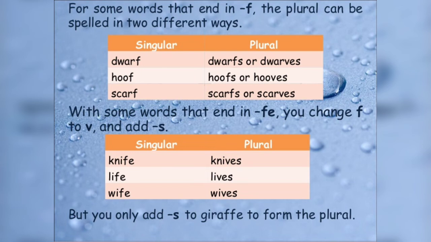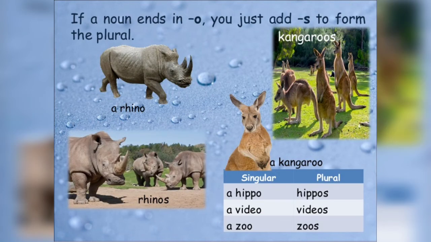In a similar way, we can see the nouns that end in fe, we have changed to v and added s. So knife, knives. Life, lives. Wife, wives. But you only add s to giraffe to form the plural. That is giraffes.